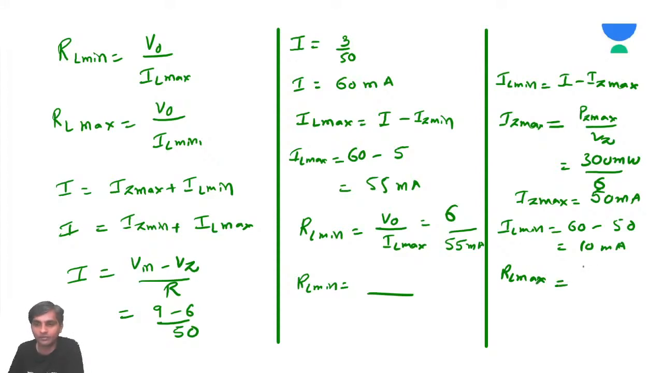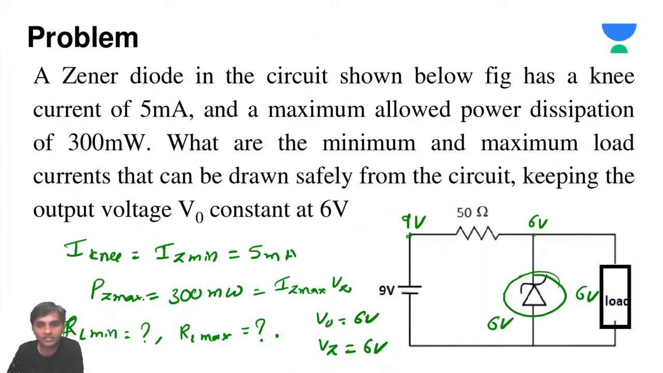RL maximum is VZ by IL minimum, 6 volts by 10 milliamps. So what is he asking, RL minimum, RL maximum, or what? Load resistance or currents? Achha, he is asking for only currents. Okay, no problem, sorry. Load currents are asked. I thought he was asking RL minimum, RL maximum. IL minimum, IL maximum is asked.